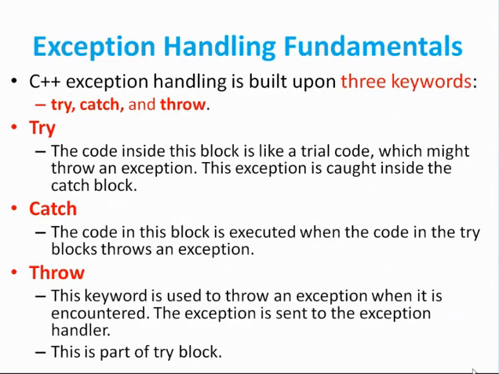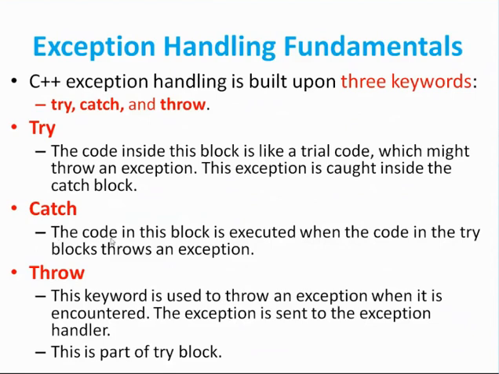Try: the code inside this block is like a trial code, or we can say this block will check for errors. The code which might throw an exception is written in the try block. If an error is generated, it might throw an exception, and this exception is caught inside the catch block. Once an exception is generated at runtime, it will be thrown using the throw statement, and once it is thrown, it is caught in the catch block.